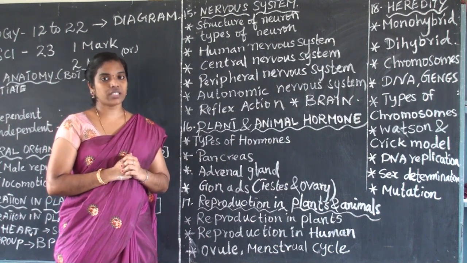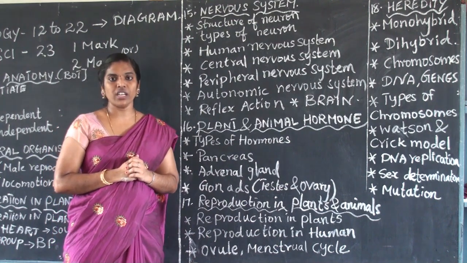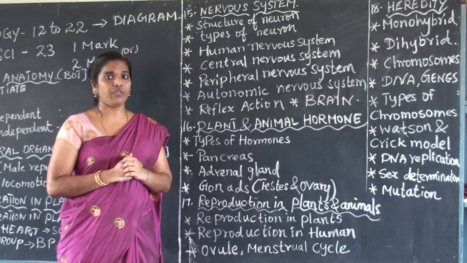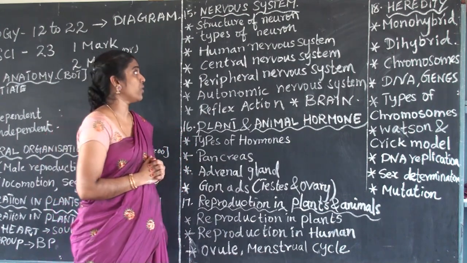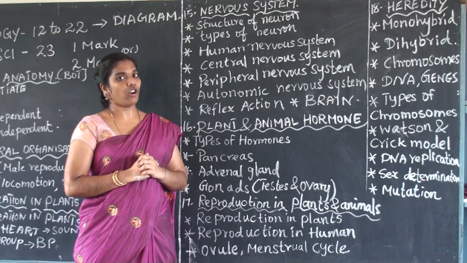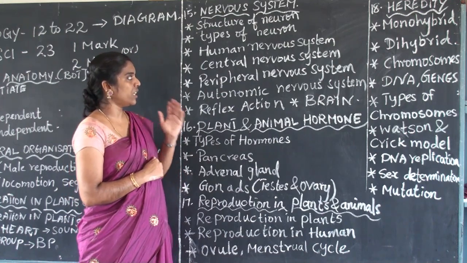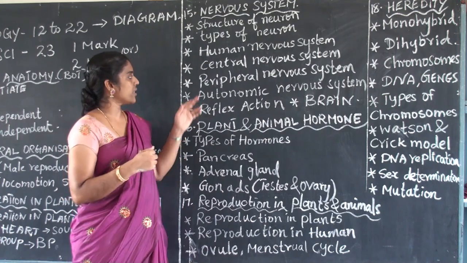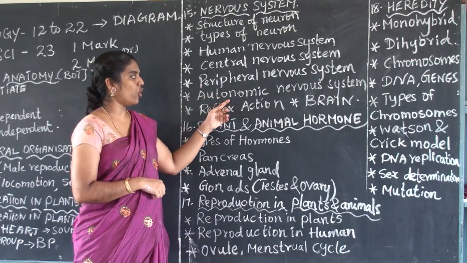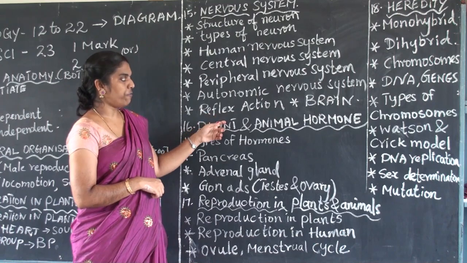Let's see about the nervous system. In a human body, the nervous system is very important for human beings as well as animals. The structure of neurons: there are millions of neurons, types of neurons, and the human nervous system, central nervous system, peripheral nervous system, autonomic nervous system, and reflex action.